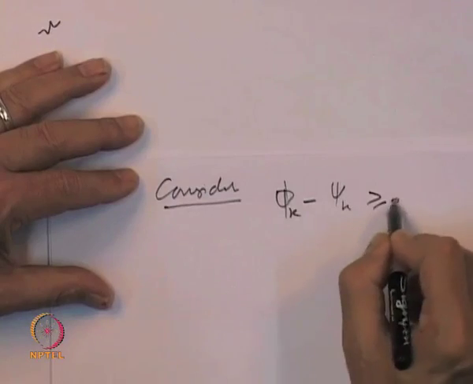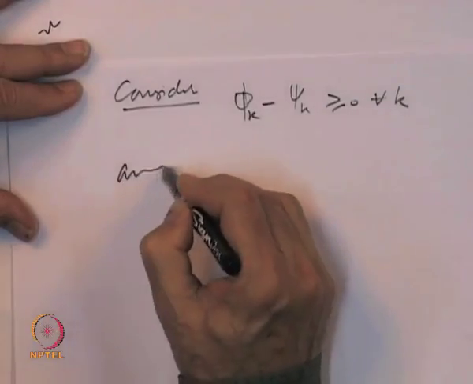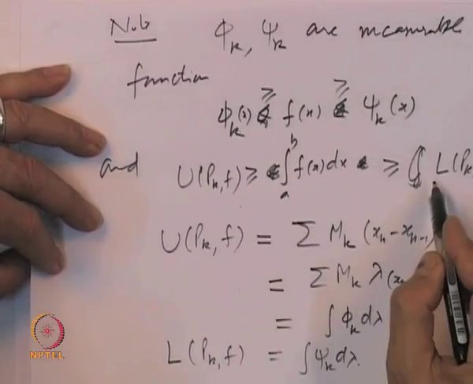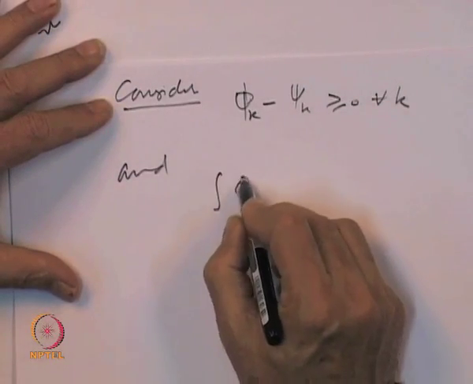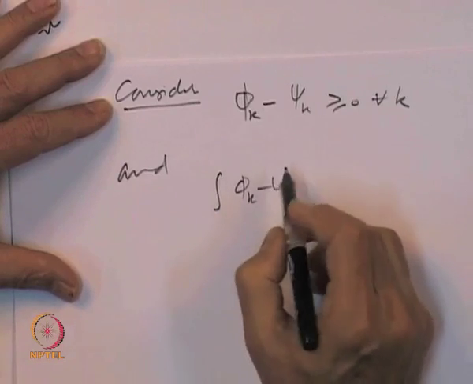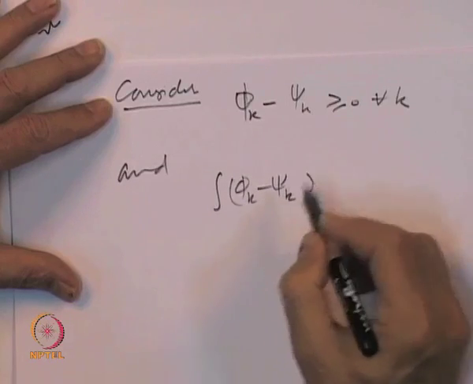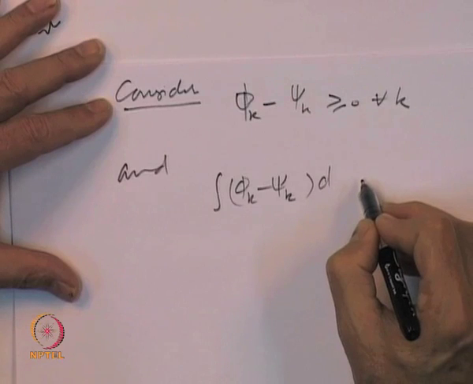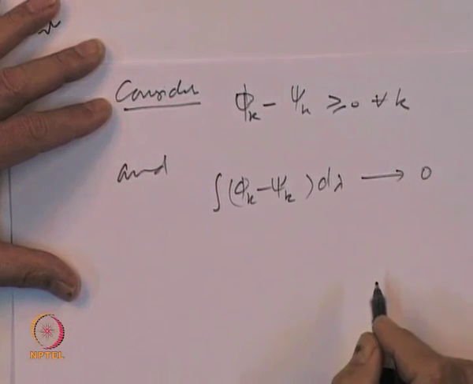So, phi k minus psi k is non-negative for every k, and saying that the upper sums and lower sums converge to the same value is saying that the integral of phi k minus psi k d lambda goes to 0.